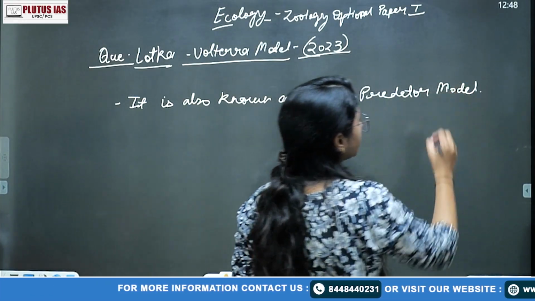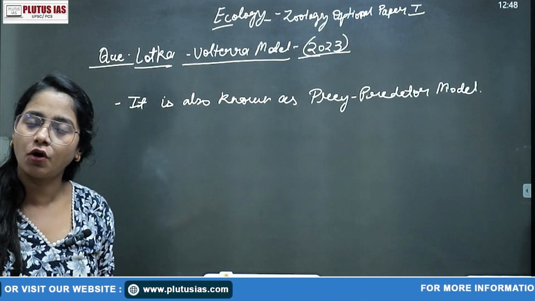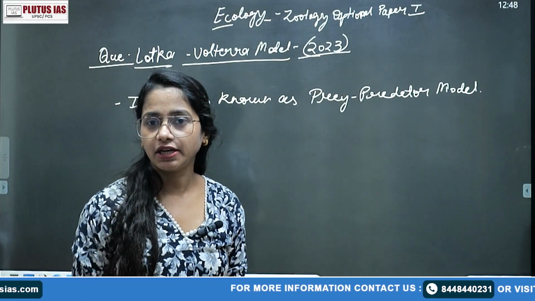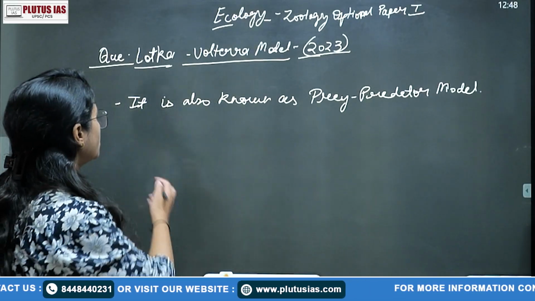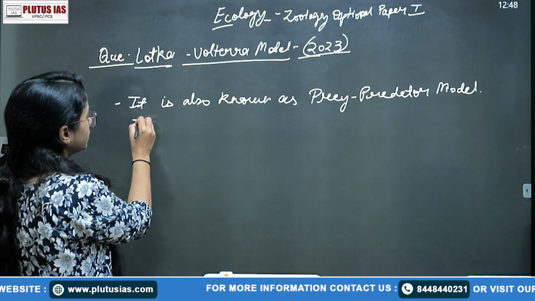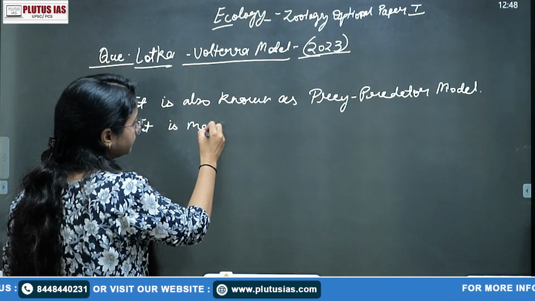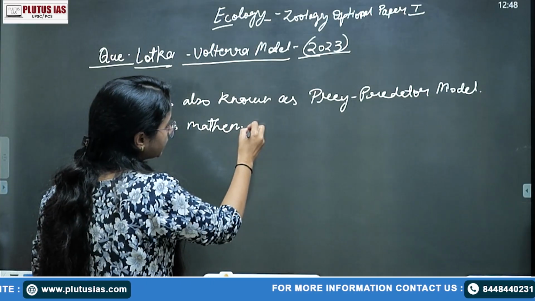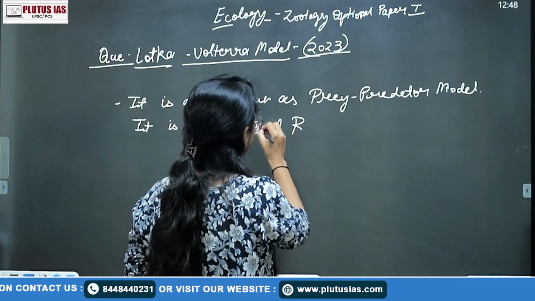Of course, I am going to make you understand the concept, but before that, as we always do, what to write in the introduction and the conclusion part, right? So, it is a mathematical representation